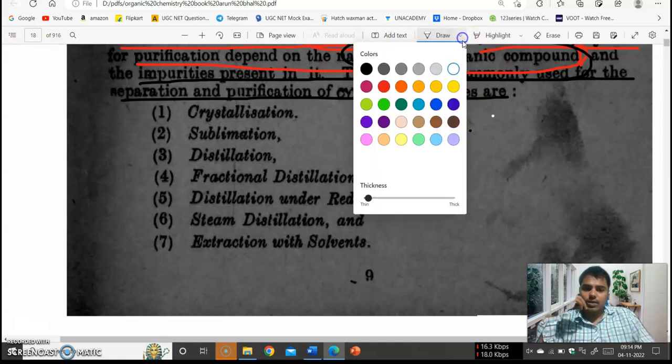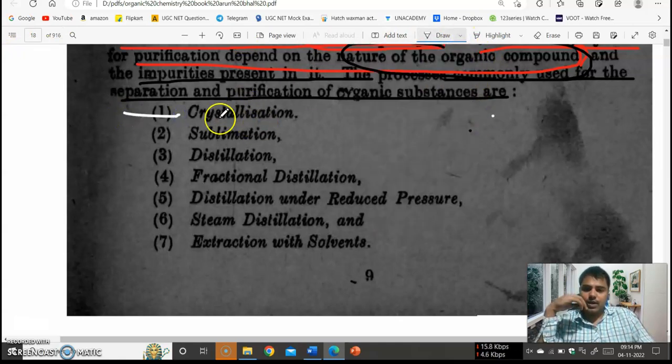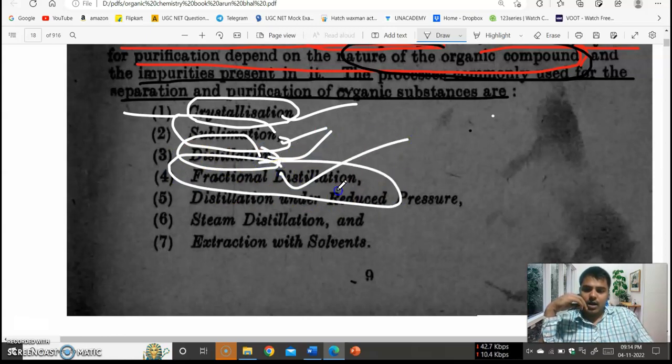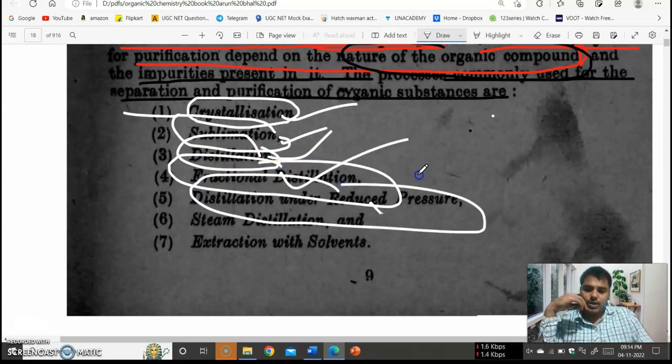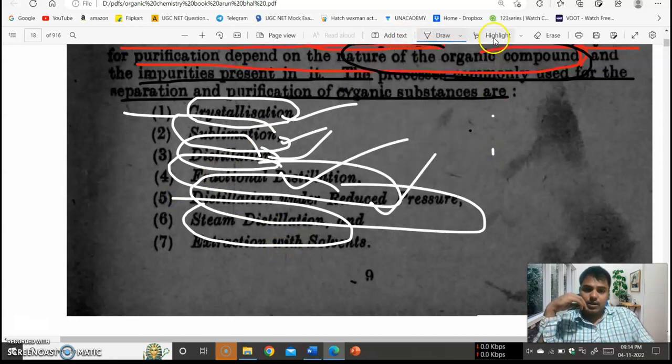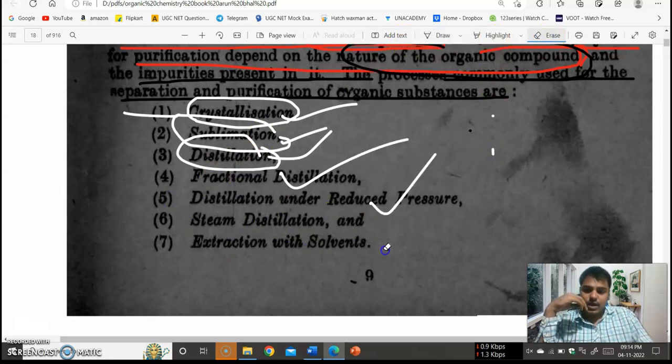As you can see here, the first one is crystallization. Separation and purification takes place by crystallization, sublimation, and distillation, then fractional distillation, and distillation under reduced pressure. The sixth one is steam distillation, and the last one is extraction with solvents.